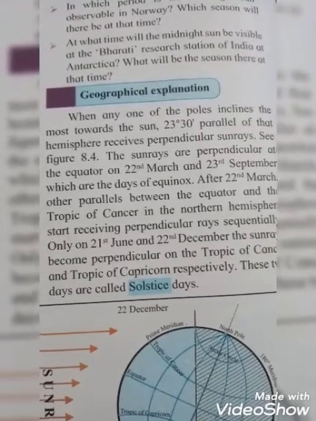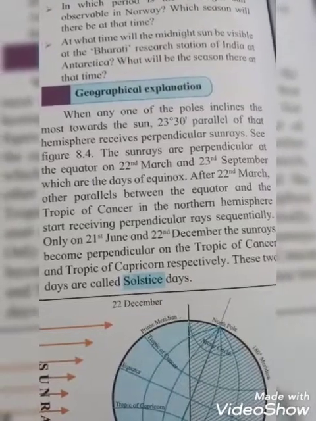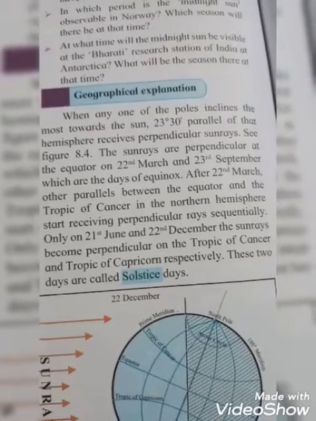Only on 21st June and 22nd December the sun rays become perpendicular on the Tropic of Cancer and Tropic of Capricorn respectively.